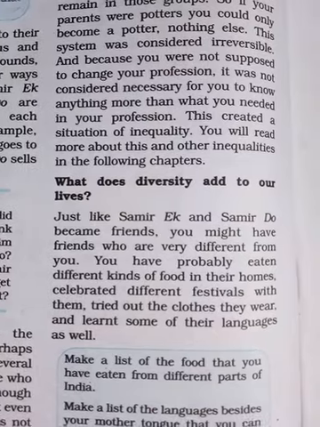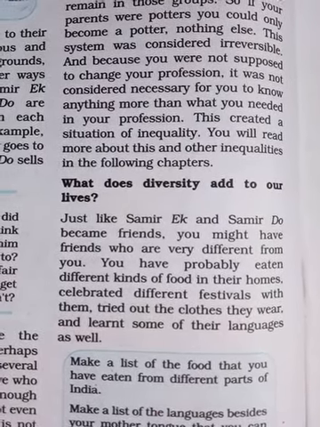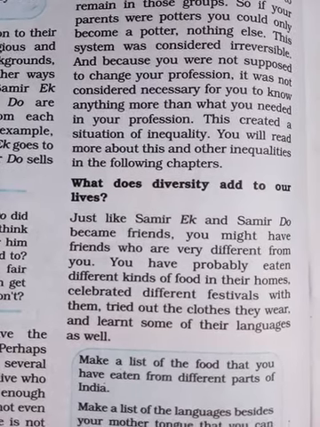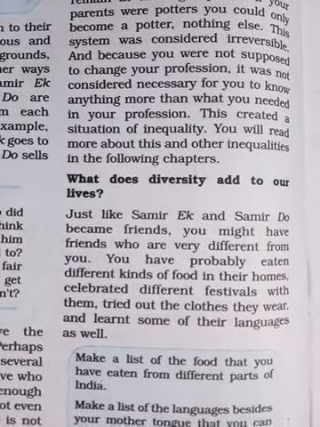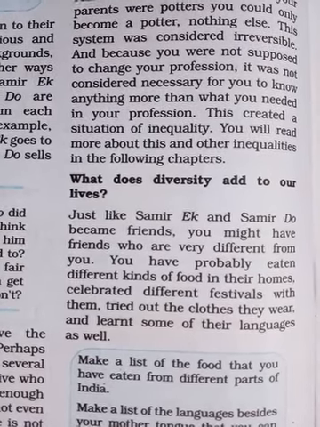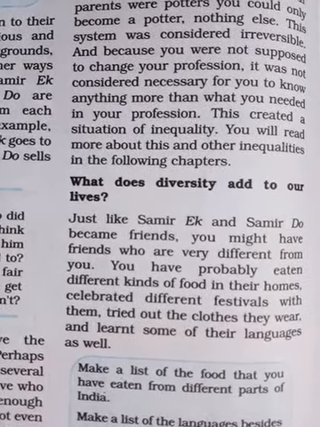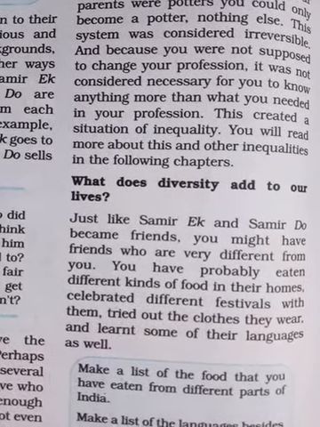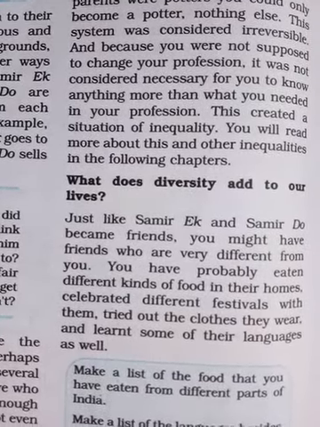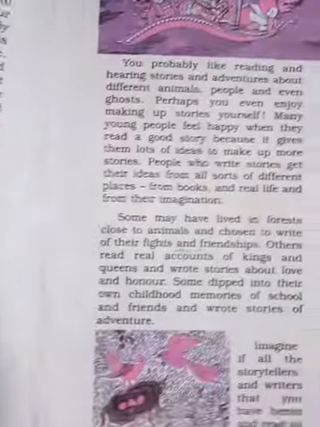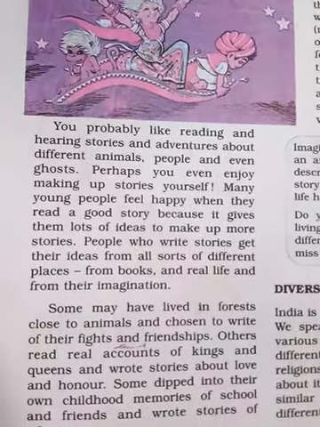So Samir Egg and Samir Do became friends. These two people, Samir Egg and Samir Do, became friends. You might have learned that they belong to different communities. They eat different food, and their festivals are also different. Their style of clothes is also different. Even their language is different, but they are making friends with each other.